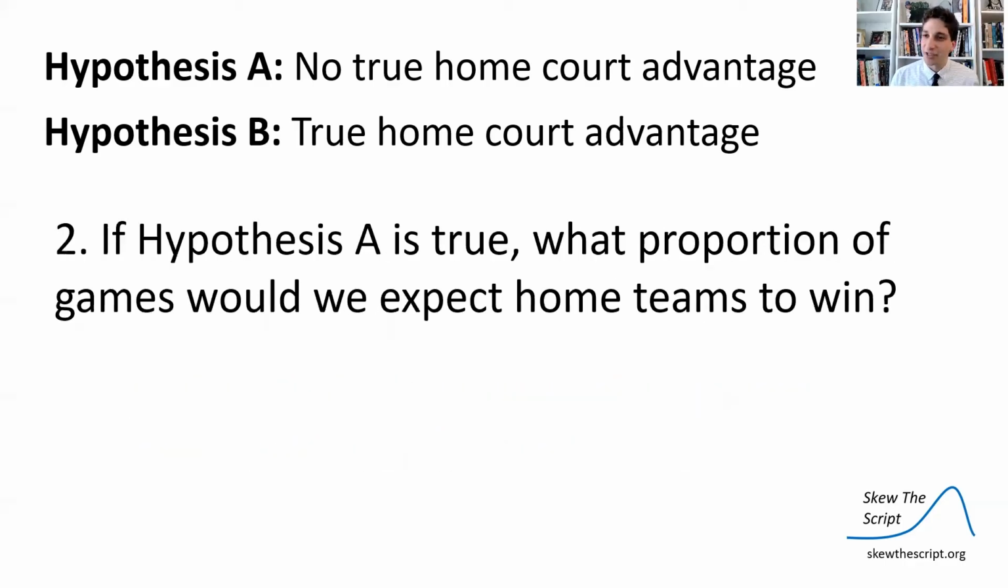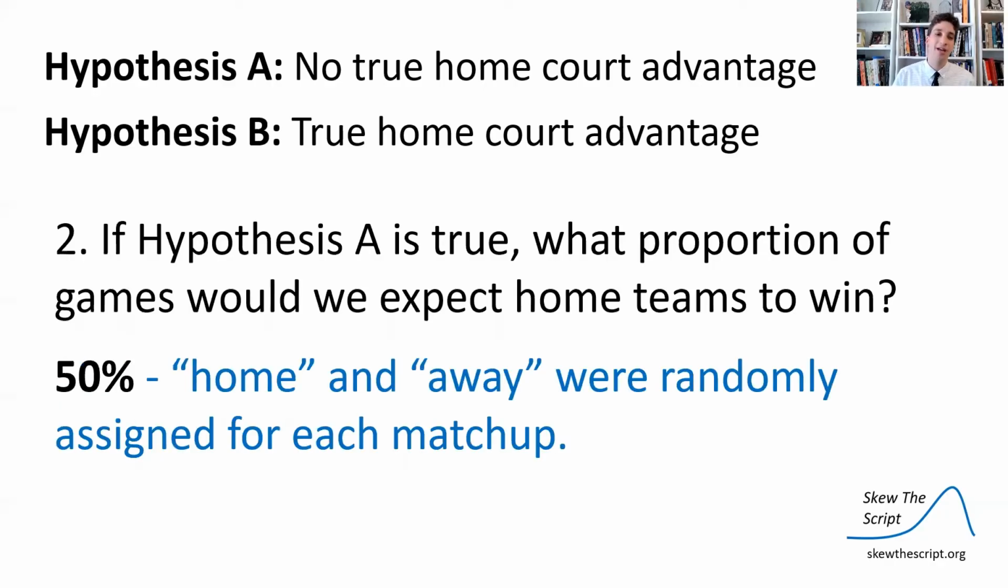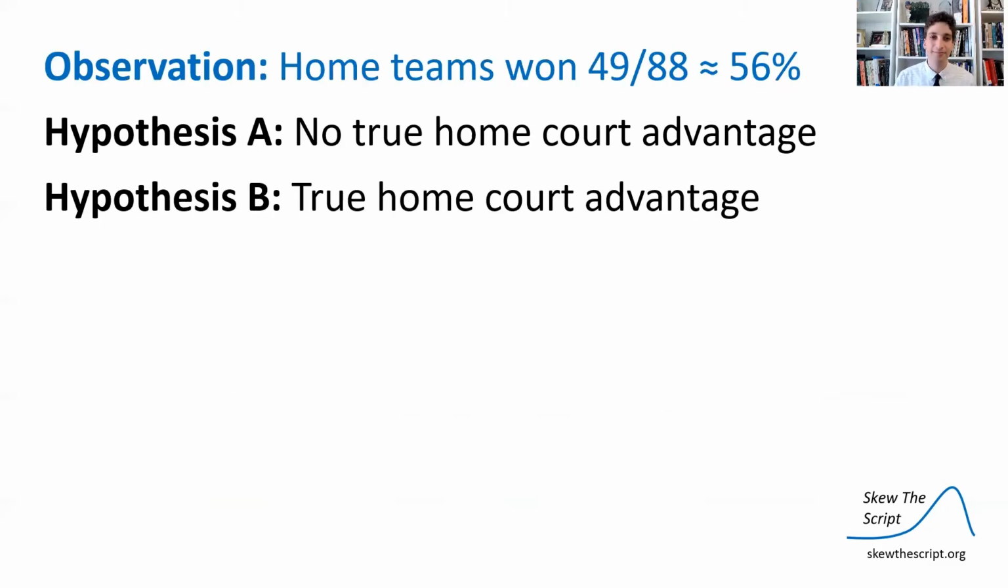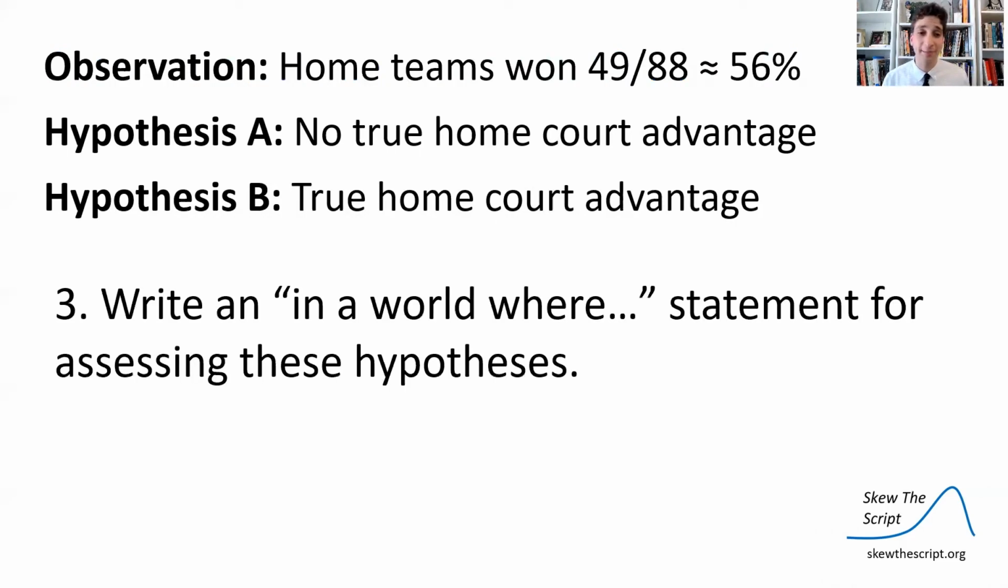If hypothesis A is true, then if we assume that one, what proportion of games will we expect the home teams to win? Well, we expect about 50%, right? Because each game, the home or away, were randomly assigned. So we'd randomly expect about half the time the home team would be assigned to the better team that day. Now, what we observed was that home teams won 49 out of the 88 games, 56% of the time. So let's write an "in a world where" statement